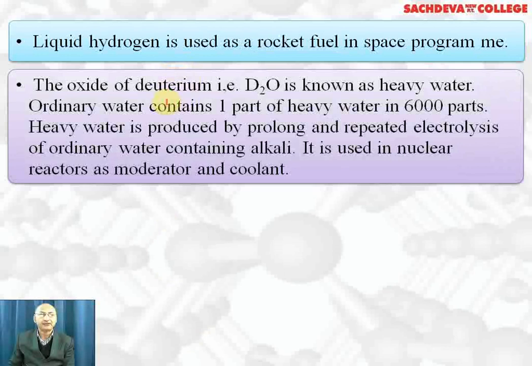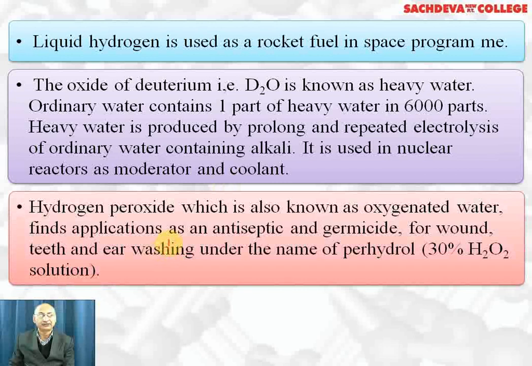The oxide of deuterium, that is D2O, is known as heavy water. Ordinary water contains 1 part of heavy water in 6,000 parts. It is produced by repeated electrolysis of acidified ordinary water containing alkali. It is used in nuclear reactors as moderator and coolant. Moderator means it slows down the speed of neutrons. Coolant means it absorbs excess of energy liberated.